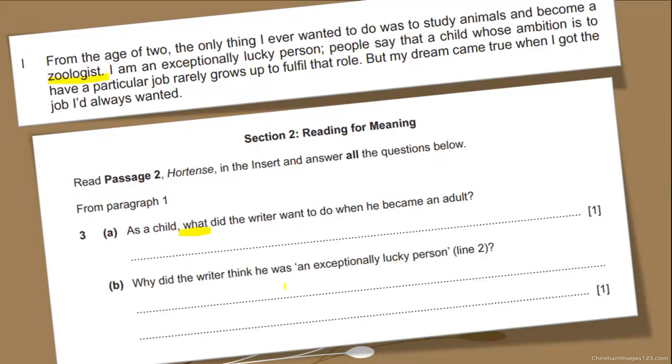Why did the writer think he was an exceptionally lucky person? You can see that a line is given. This is a routine question set in Cambridge where a line is given, and then based on it, a question is asked: why he thinks that he is a lucky person. So we have just seen that he is lucky because he could pursue his childhood dream. He could find the job he always wanted. So in this case, he is a lucky person. As this is not an onward answer, you can copy down the line number 2 and 4.